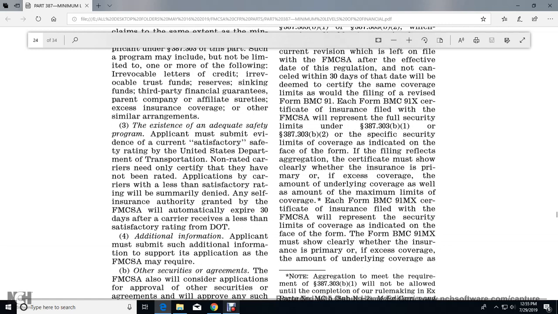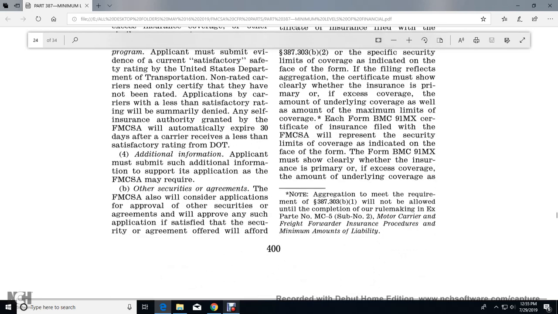Three. Existence of an adequate safety program. The applicant may submit evidence of a current satisfactory safety rating from the United States Department of Transportation. An unrated carrier need only certify that it has not been rated. The application of a carrier with a less than satisfactory rating will be denied. Any self-insurance authority granted by the Federal Motor Carrier Safety Administration automatically expires 30 days after the carrier receives a less than satisfactory rating from the Department of Transportation.